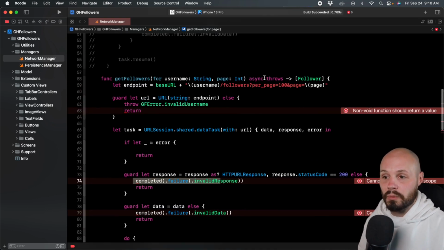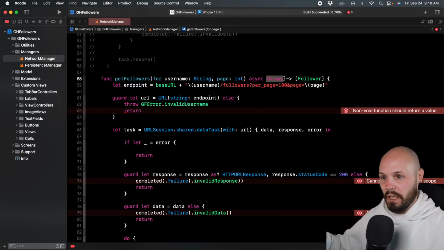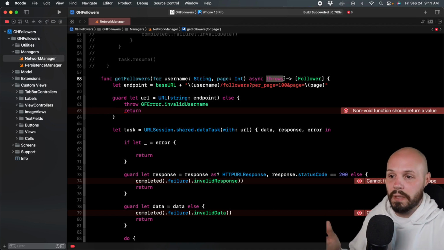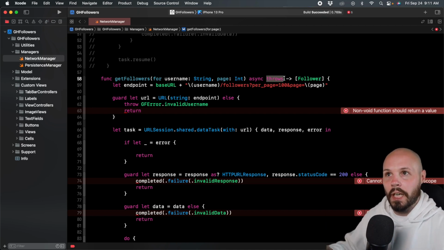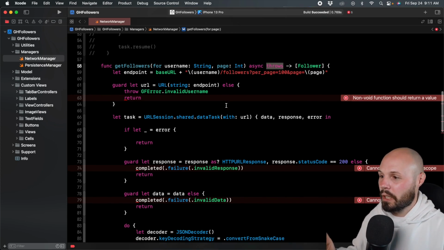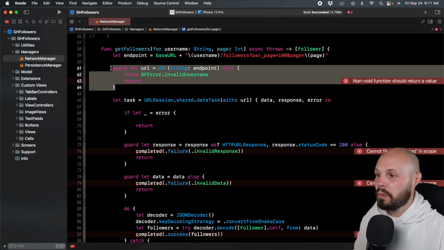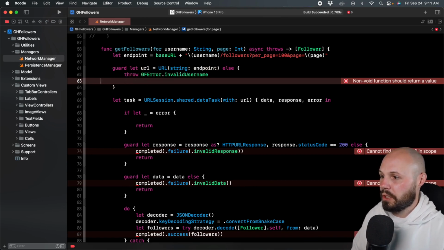Now that we've marked this throws, it has to throw something, right? So there's no way we can have a situation where we forget to properly handle an exit. It's kind of like a catch-all. Catch-all is a good word because you maybe have used throws before, but usually you use a do, try, catch block. And the catch is where you handle the error. So anyway, we're going to use that in a second, but we're going to go little by little here. So this was just the typical handling of the URL, and we don't need a return here because we are